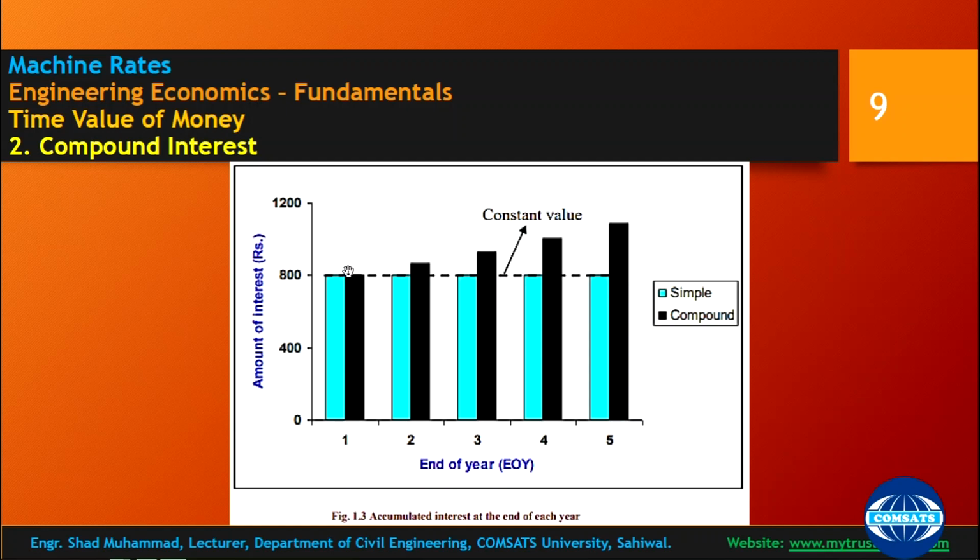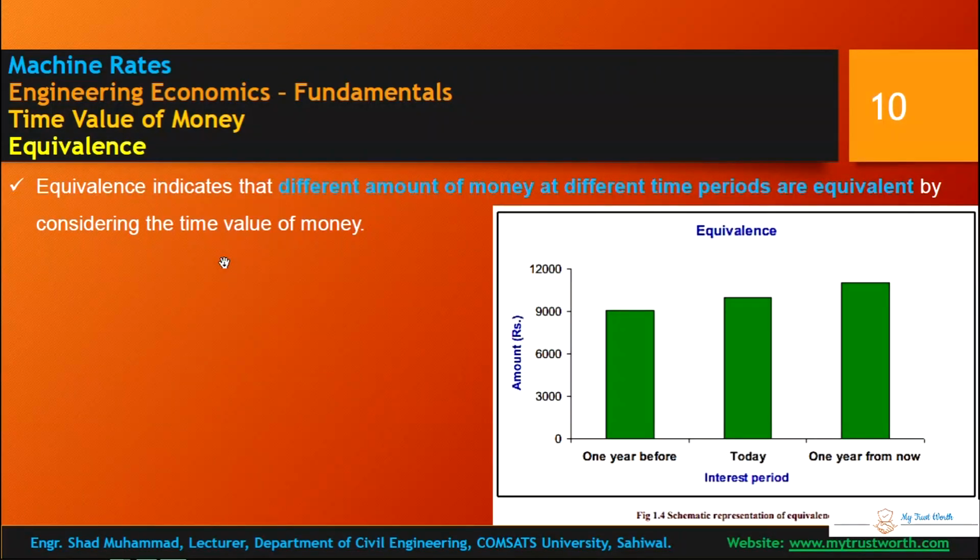In compound interest, compared to simple interest, the amount per percentage will keep on increasing. Equivalency is an interesting concept. Equivalency indicates that different amounts of money at different time periods are equivalent when considering the time value of money.